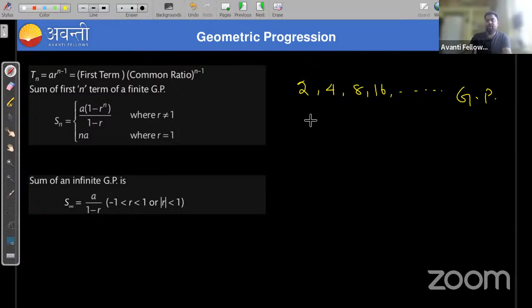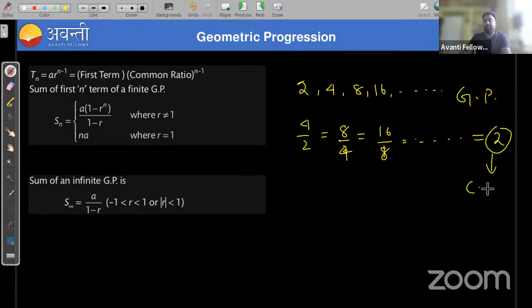Like here, 4 by 2 is equal to 8 by 4 is equal to 16 by 8, and so on. What are you getting? 2. This 2 is called my common ratio, right? What is it called? Common ratio. Or you can denote it by R. R is my common ratio.